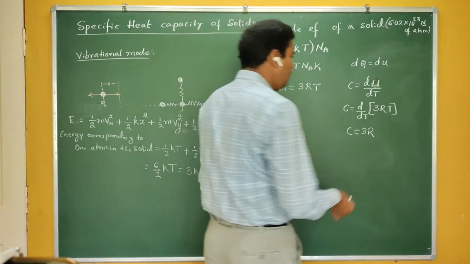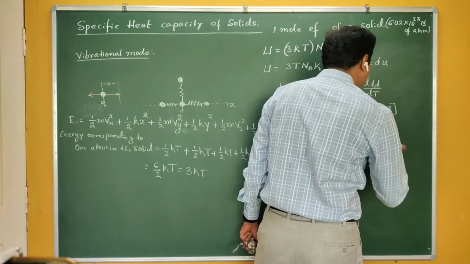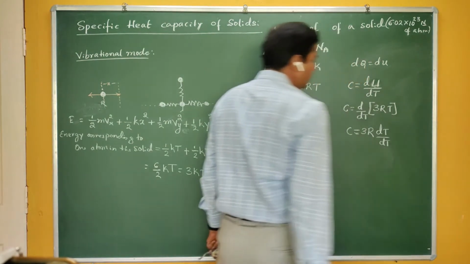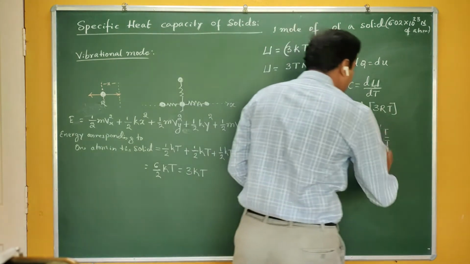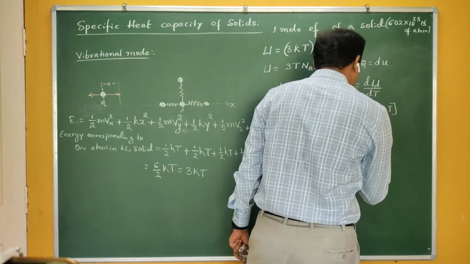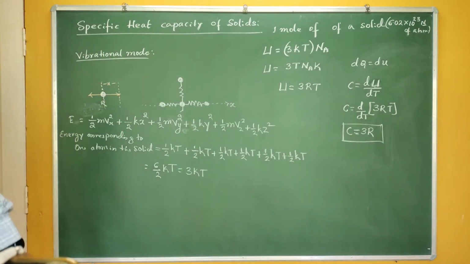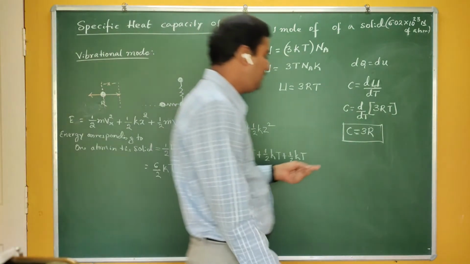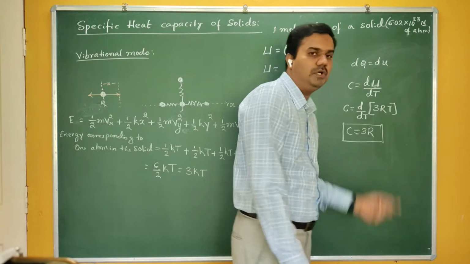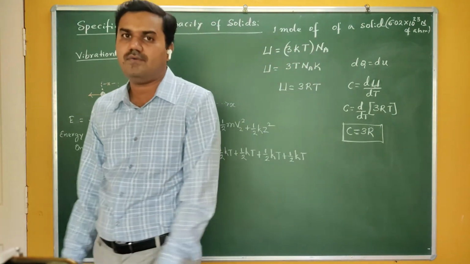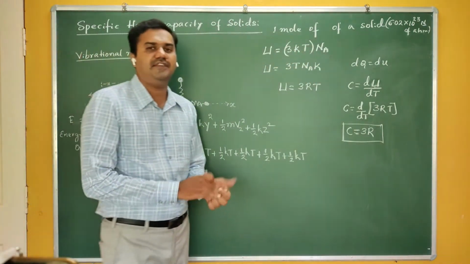If I take 3R as constant, you are left with the derivative of T with respect to T, which is 1. Therefore, this is very interesting: the molar specific heat of any solid is always equal to 3 times the universal gas constant.